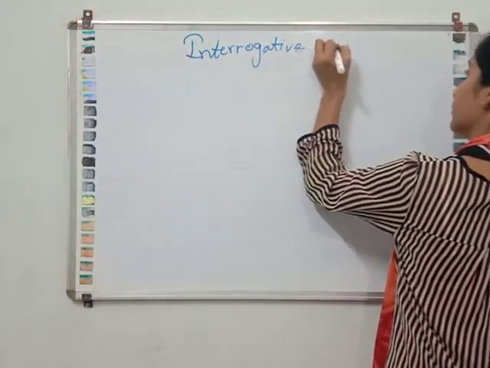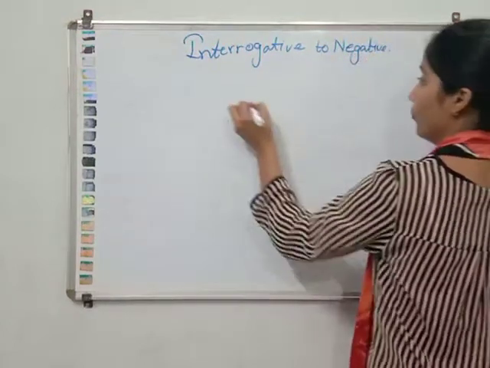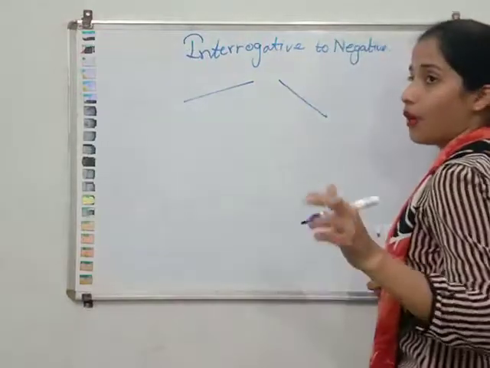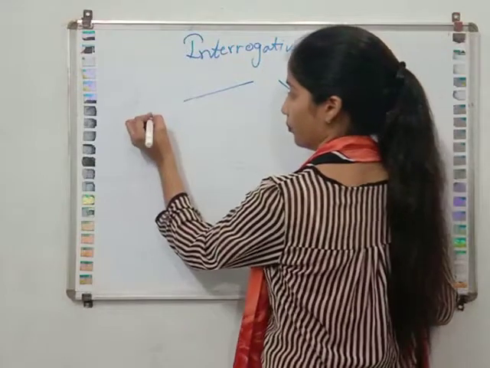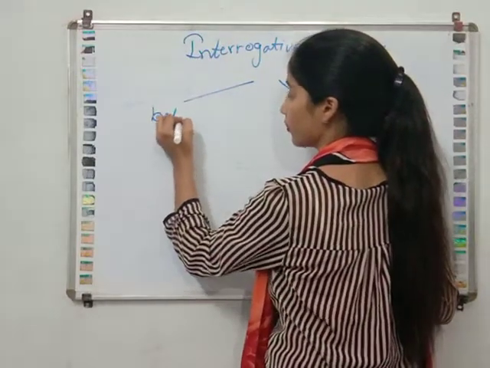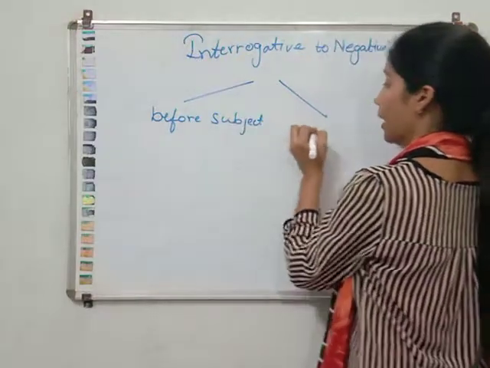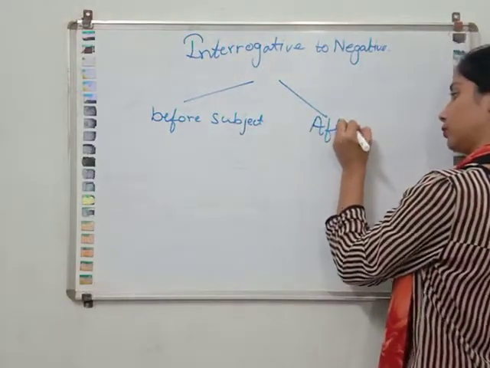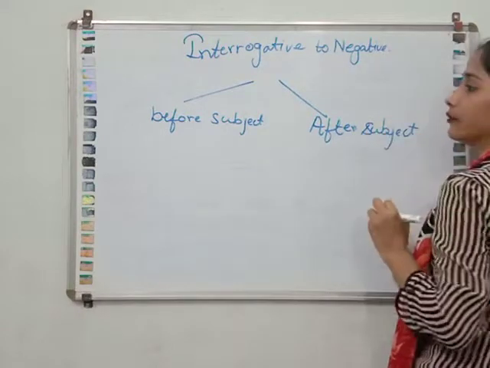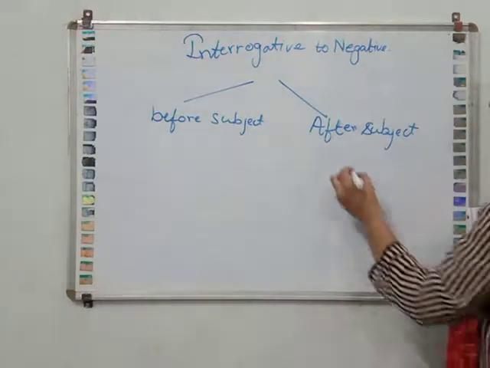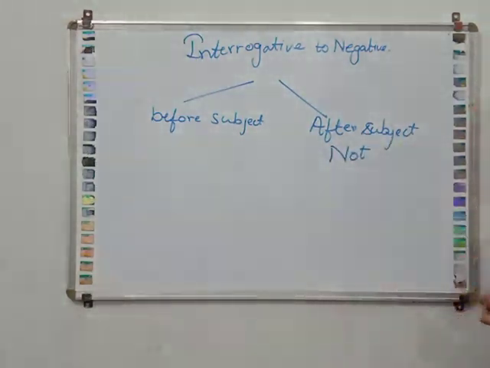Interrogative to negative. Okay. So we can write the sentence in two types. We can place not before the verb, before the subject also, and after the subject also. I know that some examples are written in your book after the subject, but when we are using the full form, N-O-T, not, we will write it after the subject.